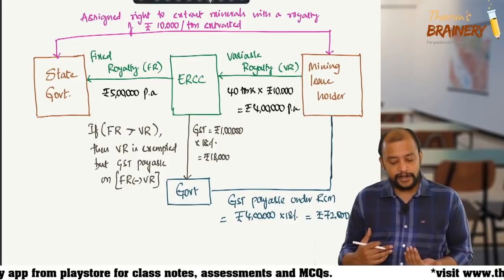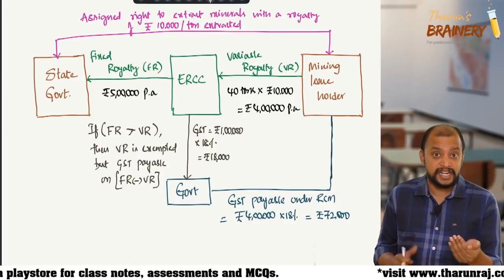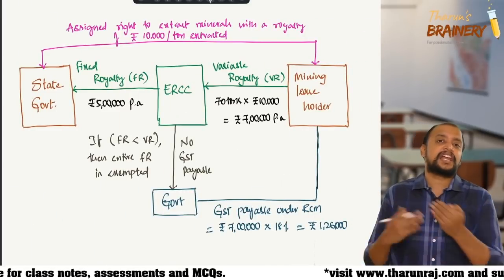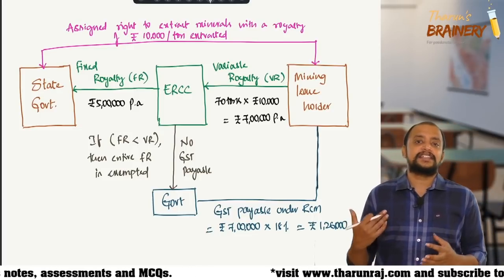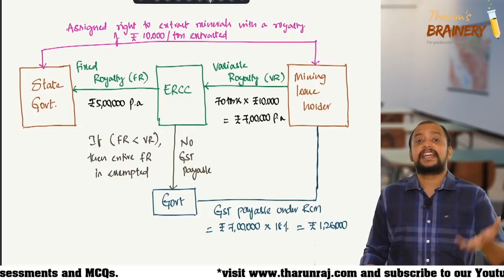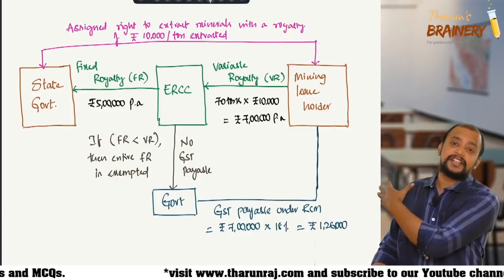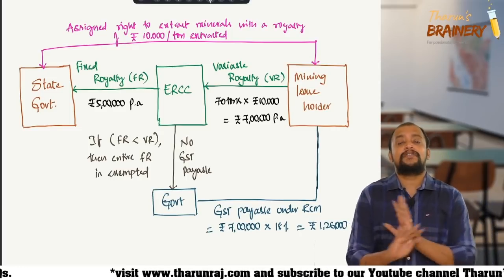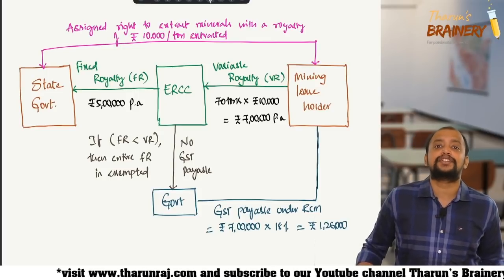How much loss did they get? 1 lakh plus 18,000. 1 lakh 18,000 is their loss in 1 year. But in another year it is a 2 lakhs gain. So if that 1 lakh 18,000 is adjusted from this 2 lakhs, they are still at a profit. So what ERCC is actually doing is taking the risk. They take the variable royalty and pass on the fixed royalty. Now why will the state government do that? Because the state government will always get a fixed revenue so that they can meet their expenses happily without any disturbance.